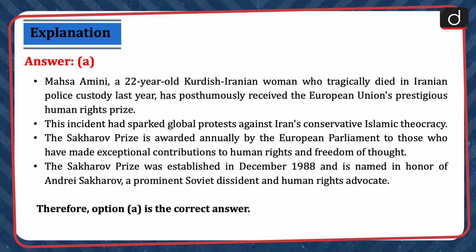Mahsa Amini, a 22-year-old Kurdish Iranian woman who tragically died in Iranian police custody last year, has posthumously received the European Union's prestigious Human Rights Prize. This incident had sparked global protest against Iran's conservative Islamic theocracy. The Sakharov Prize is awarded annually by the European Parliament to those who have made exceptional contributions to human rights and freedom of thought. The Sakharov Prize was established in December 1988 and is named in honor of Andrei Sakharov, a prominent Soviet dissident and human rights advocate. Therefore, option A is the correct answer.